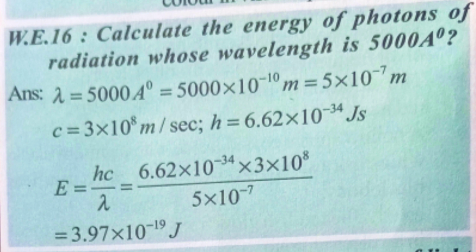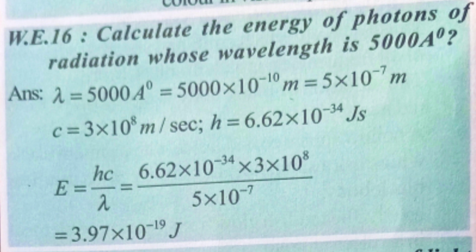Next, C value. Already we know velocity of light is equal to 3 into 10 power of 8 meter per second. Now Planck constant H is equal to 6.62 into 10 power of minus 34 Js. Js in the sense joule second. Remember. Next, here we know one formula, that is E is equal to Hc by lambda. Now you have to substitute: 6.62 into 10 power of minus 34 into C value 3 into 10 power of 8 by 5 into 10 power of minus 7, it is the lambda value. Now what is the energy here? If you calculate, then you will get 3.97 into 10 power of minus 19 joules.